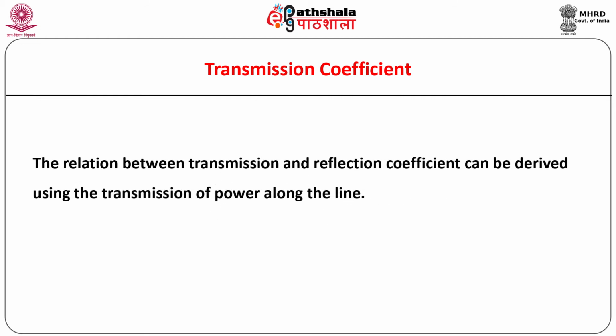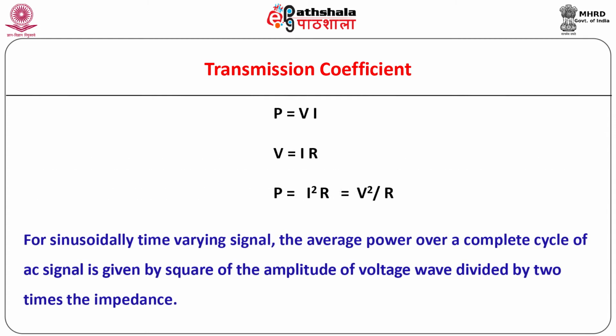Now, as mentioned earlier, the two coefficients, namely transmission and reflection, are related with each other. For deriving the relationship between the two, we can use the transmission of power along the line. We know that work done or energy consumed or supplied per unit time is power. Electrical power can be expressed in terms of voltage, current and impedance in various ways.